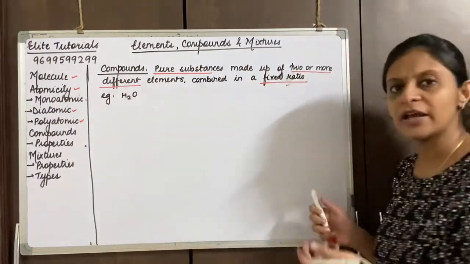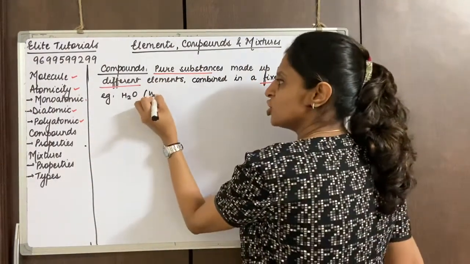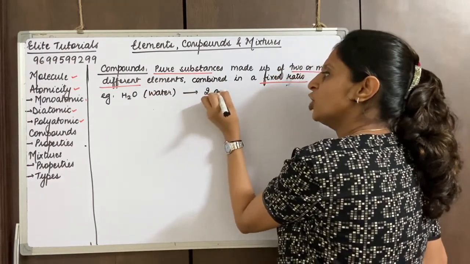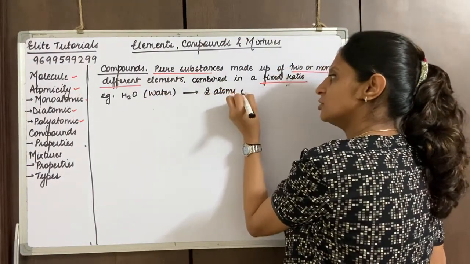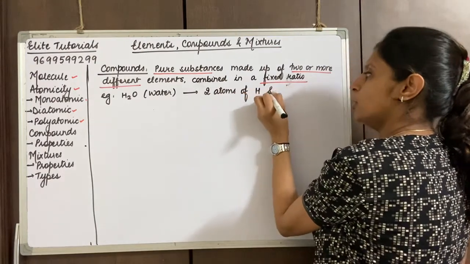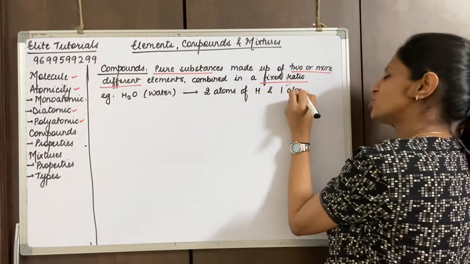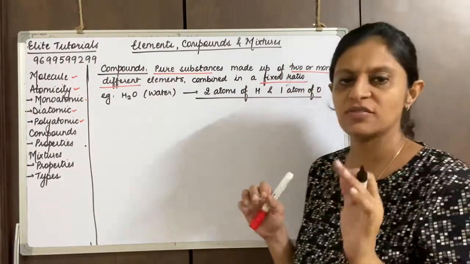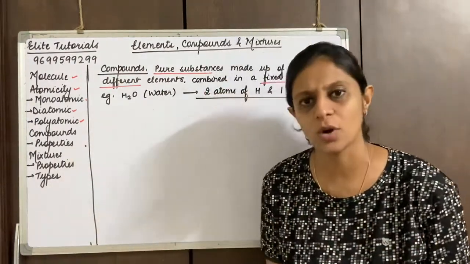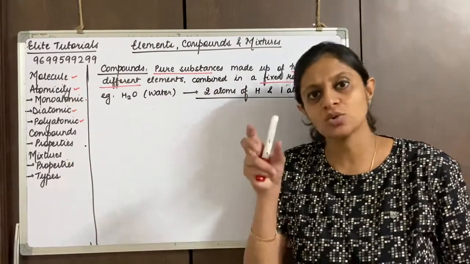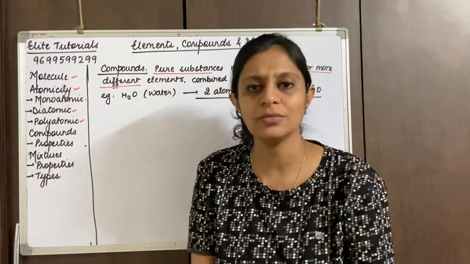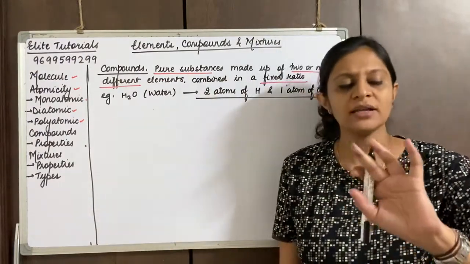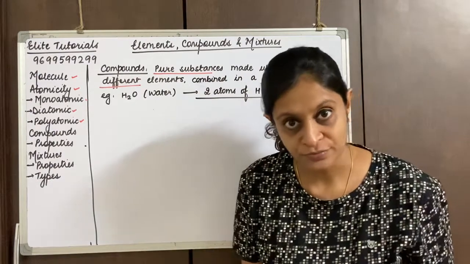H2O is made up of two atoms of hydrogen and one atom of oxygen. That is a standard. This cannot change, because if the ratio changes, it no longer is water. Two atoms of hydrogen combine with one atom of oxygen. That is fixed. That is the fixed ratio.